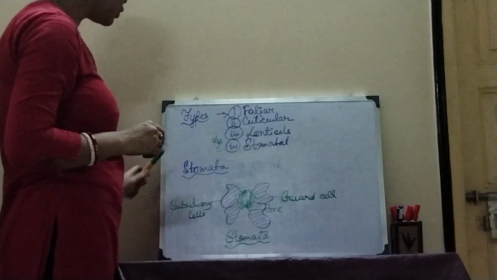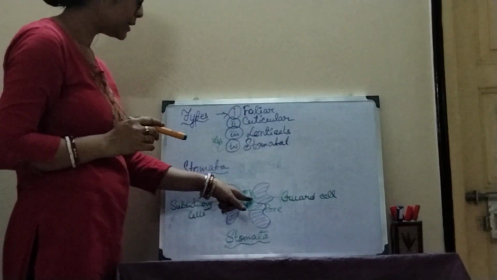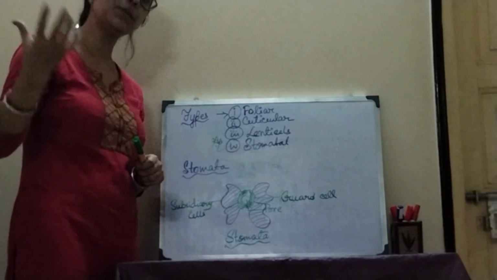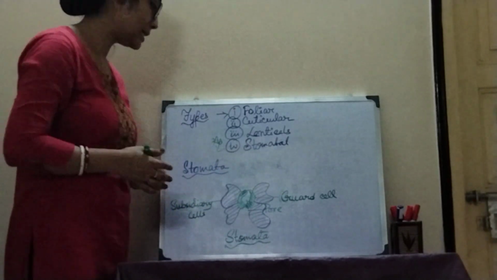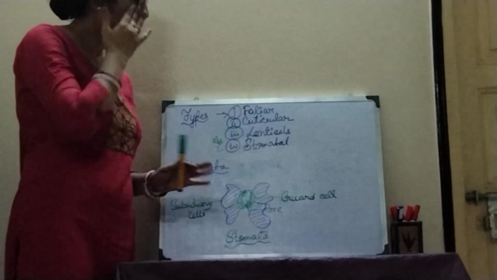Just focus. This kidney shaped or bean shaped structure is regarded as a guard cell. This is the structure of the stomata.